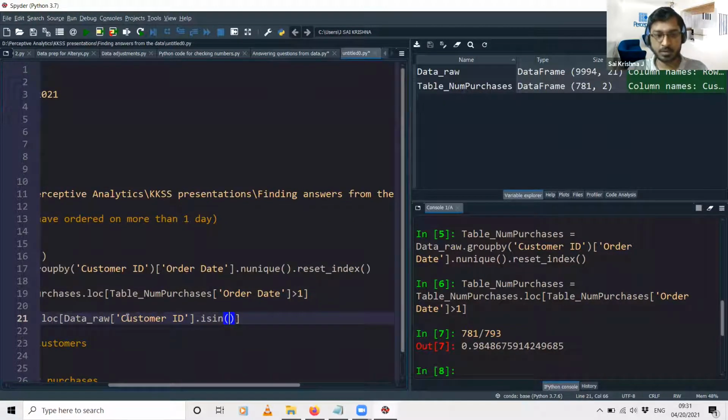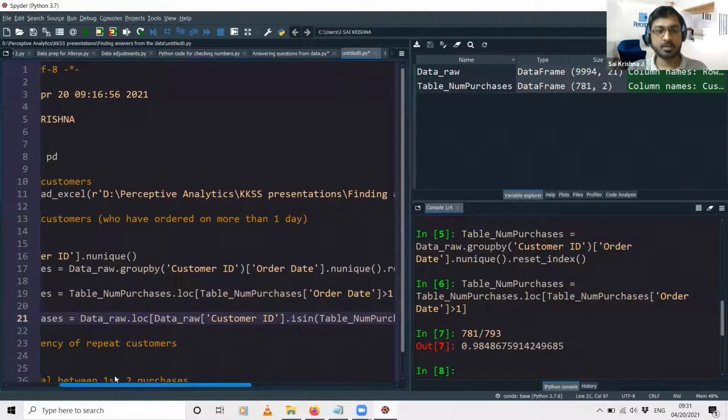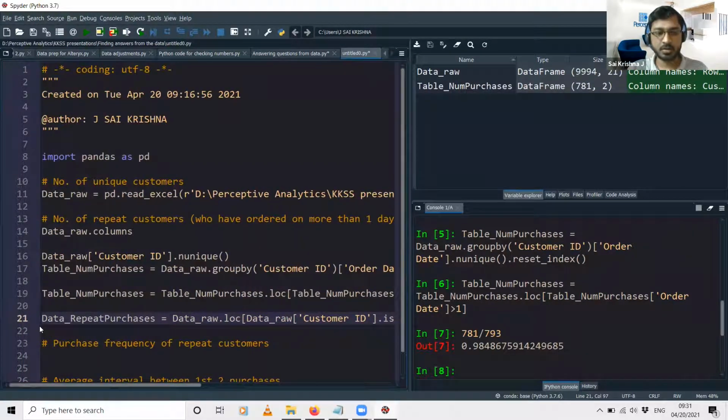So the data raw customer ID column value should be in the table_number_of_purchases customer ID. Whatever customer ID value is present in the table_number_of_purchases, I need to filter the raw data only for those customer IDs, and I'm storing these filtered values in a data set called data_repeat_purchases.